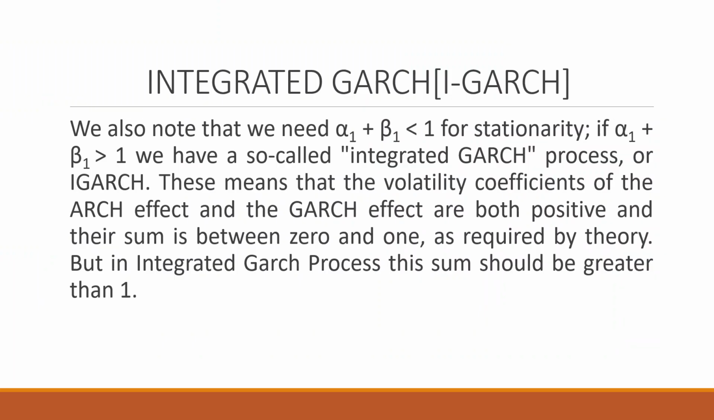The next model is the integrated GARCH. We know that for stationarity, alpha 1 plus beta 1 should be less than 1. But if alpha 1 plus beta 1 is greater than 1 in any scenario, we call it an integrated GARCH process. It's an IGARCH. This means that the volatility coefficients of the ARCH effect and the GARCH effect are both positive and their sum is between 0 and 1. But in integrated, we require that the summation should be 1 according to the theory. But if in any case it is more than 1, we should go for the integrated GARCH process.